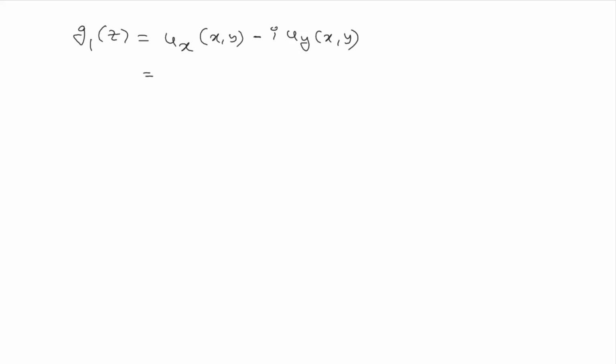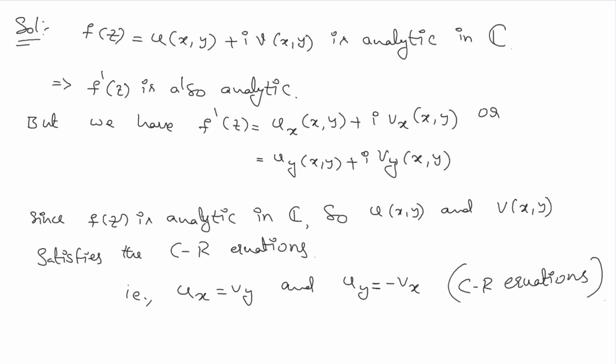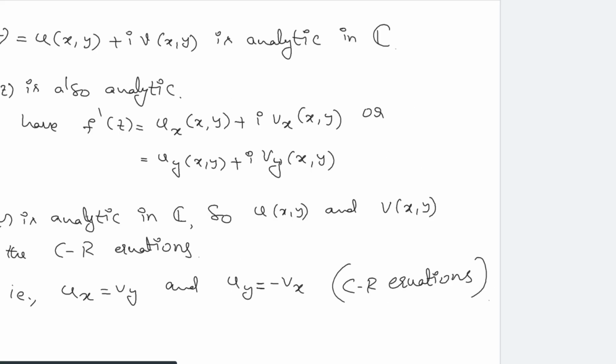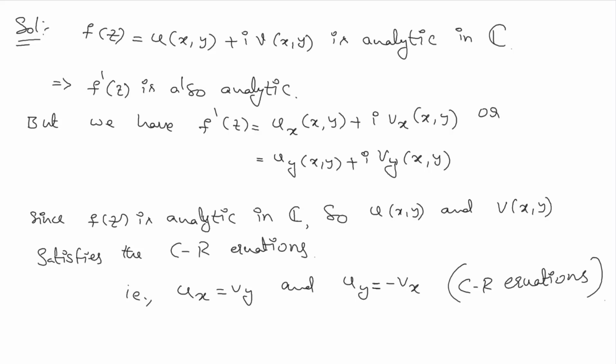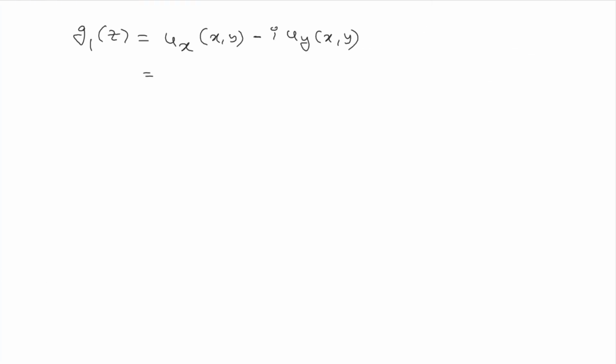And since u and v satisfy the Cauchy-Riemann equations, from these two equations we can say uy is nothing but minus vx. So by just replacing that, we get G1 of z as ux of x comma y plus i times vx of x comma y.